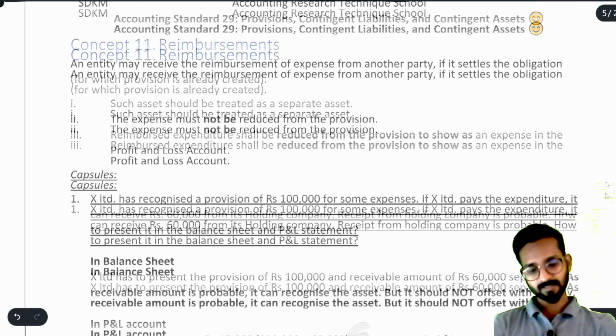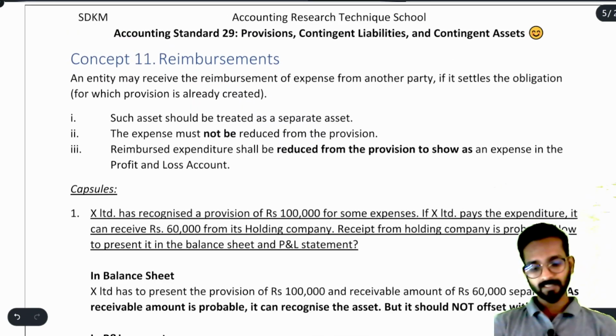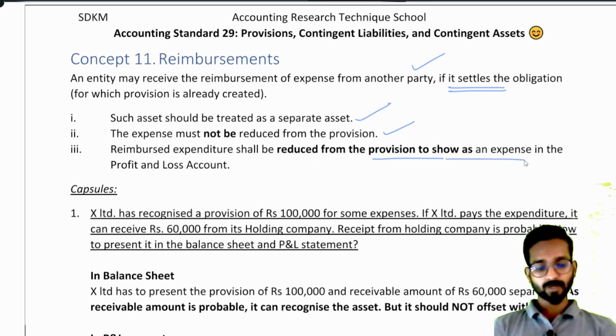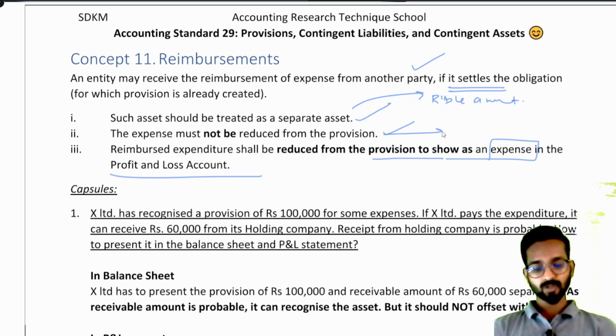Now we'll read the definition. An entity may receive the reimbursement of expense from another party if it settles the obligation. Such an asset should be treated as a separate asset. The expense must not be reduced from the provision. The reimbursed expenditure shall be reduced from the provision only to show as an expense in the profit and loss account. What does it say? The asset, whatever is the receivable amount, you have to write separately. The provision also you have to show separately, the complete provision. Provision of 1 lakh, receivable of 60,000.